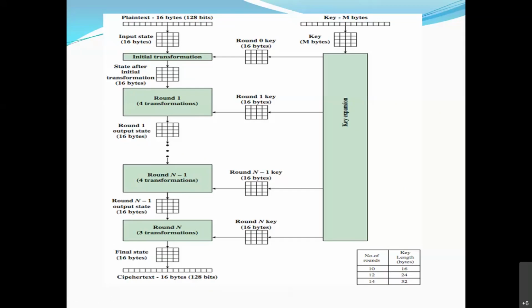Okay. Now in AES, in DES how many rounds were there? Right, 16. Now in AES, I will tell the difference in these rounds. In DES the key size was 56 and rounds were 16. Now in AES, key size depends on rounds. If 10 rounds are there, the key size is 16 bytes. Can you convert it into bits? Tell me how many bits?